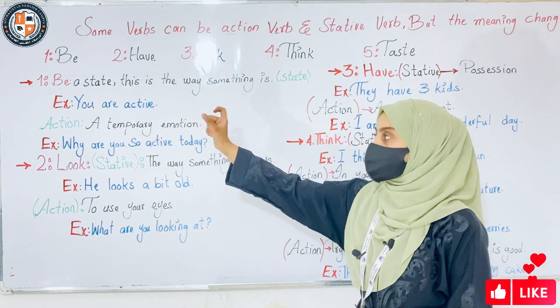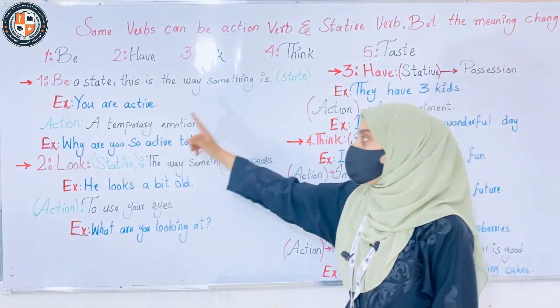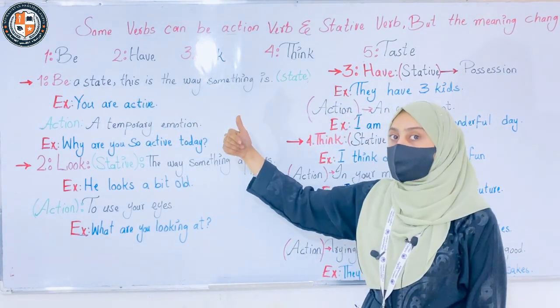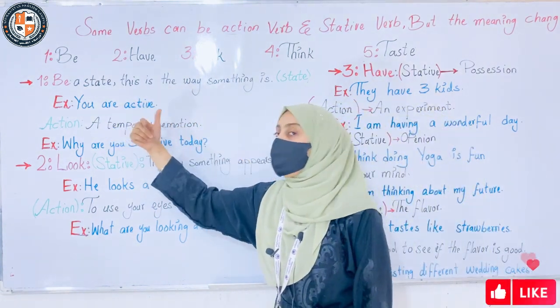The verb be can be a state verb and also an action verb. In a state verb, this is the way something is. For example, you are active.